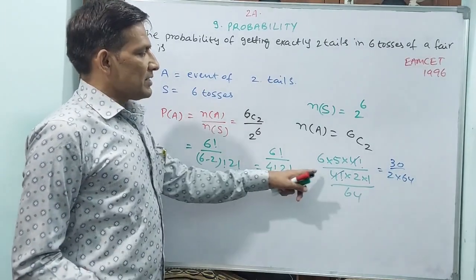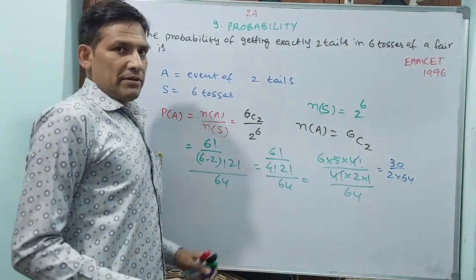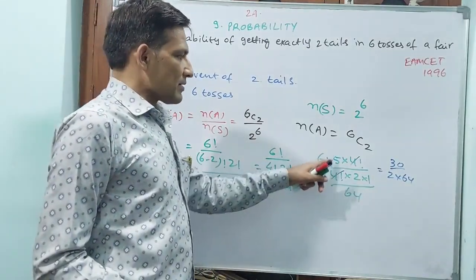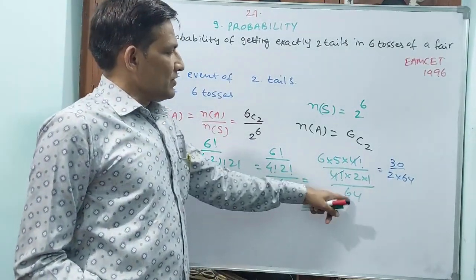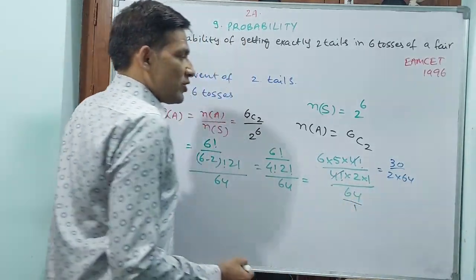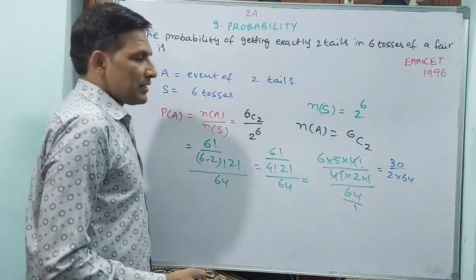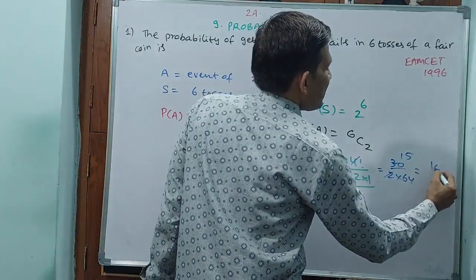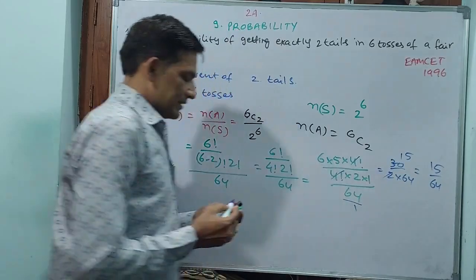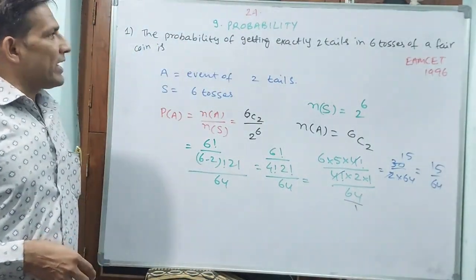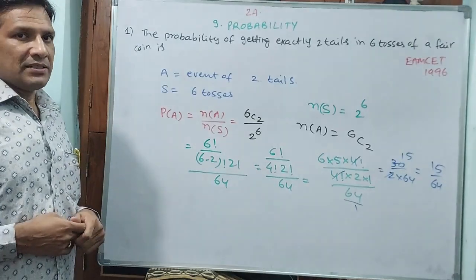Sorry, not like that. Now you see, 2 15s are 30. So 15 by 64 will be your answer. This is the probability of getting exactly 2 tails from 6 tosses.